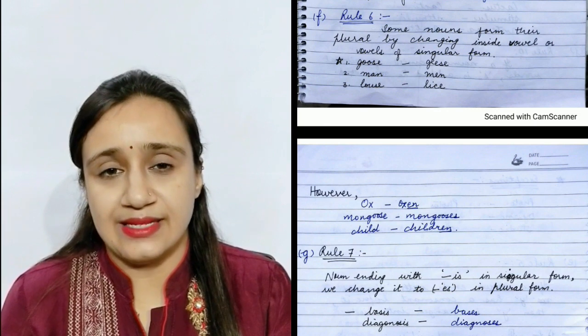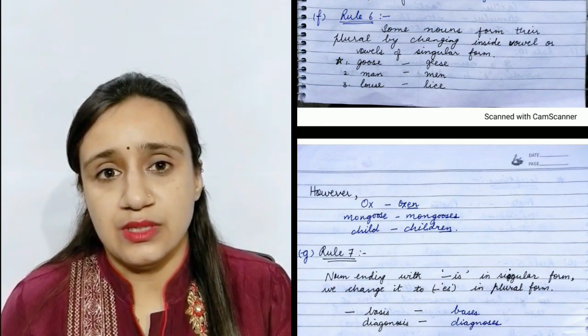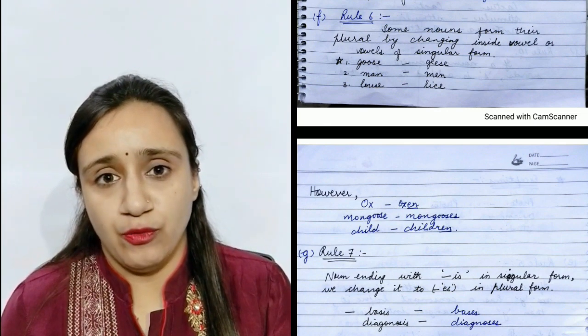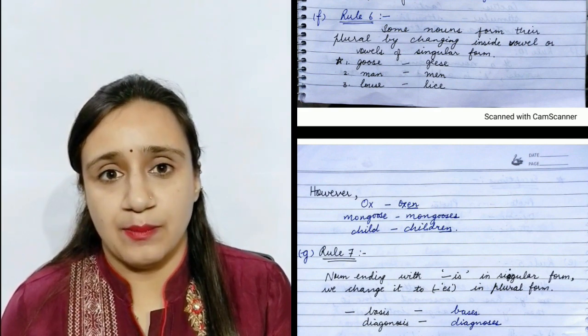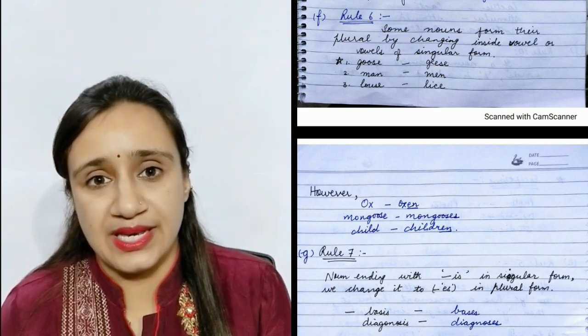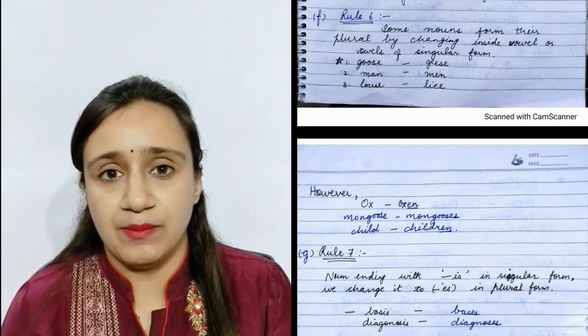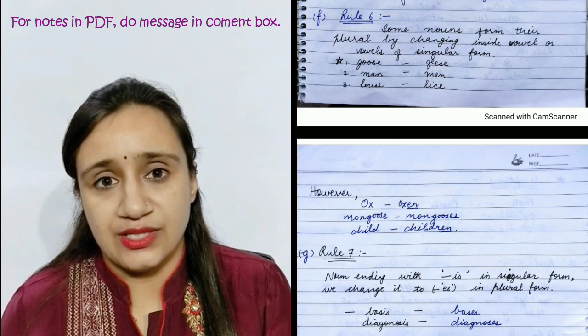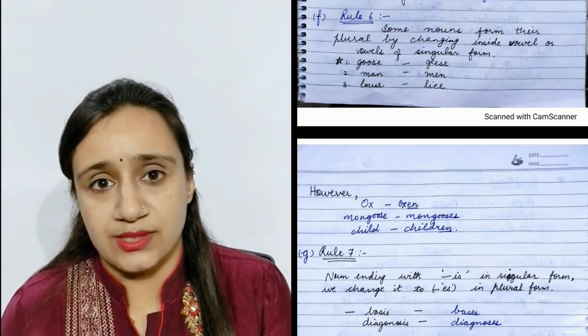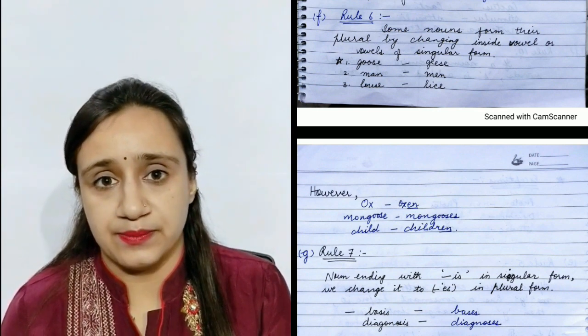Rule number 6 is some nouns change into plural form by changing their inside vowel. For example, goose will become geese and man will become men. However, there are some exceptions such as ox, oxen, child, children.